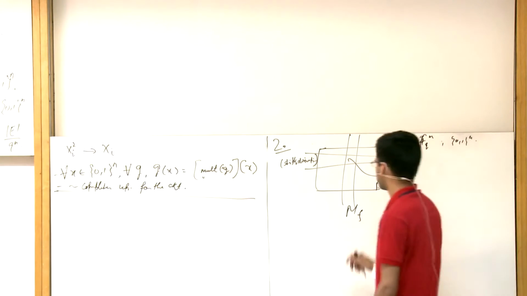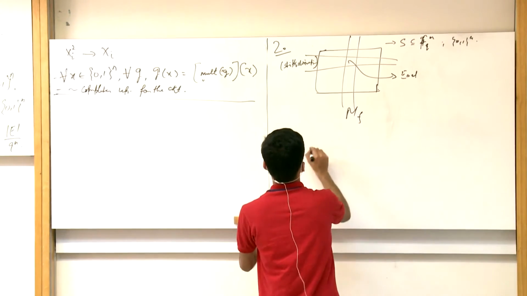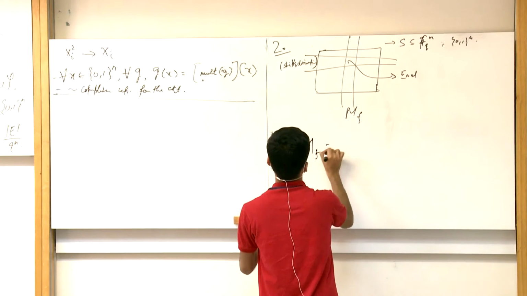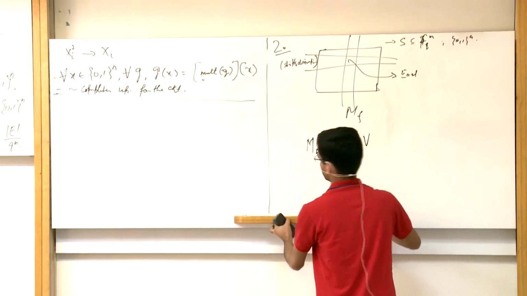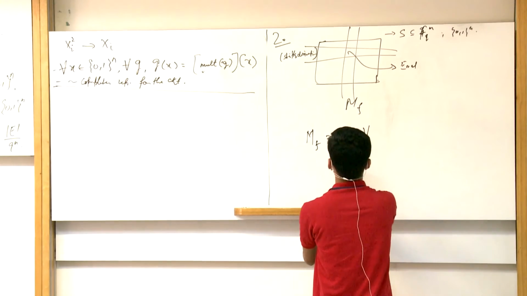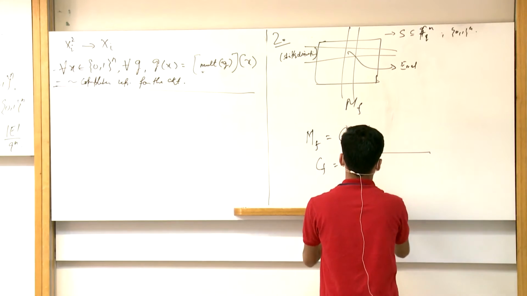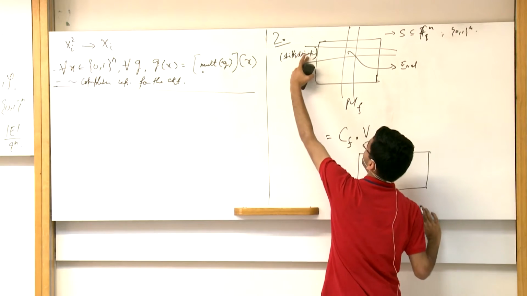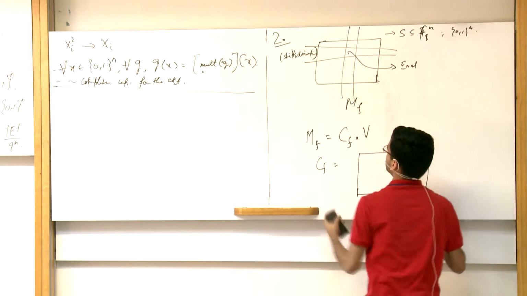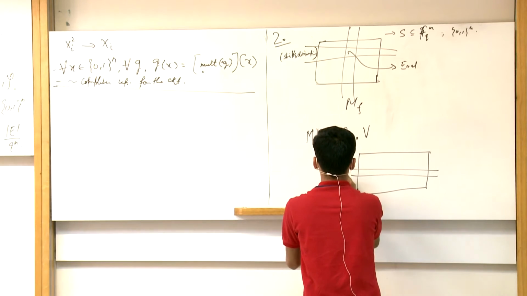So what we are going to do is the following. We are going to think of M sub F as C sub F times V. What's C sub F? So the rows are indexed by shifted derivatives, so shifts, derivatives.